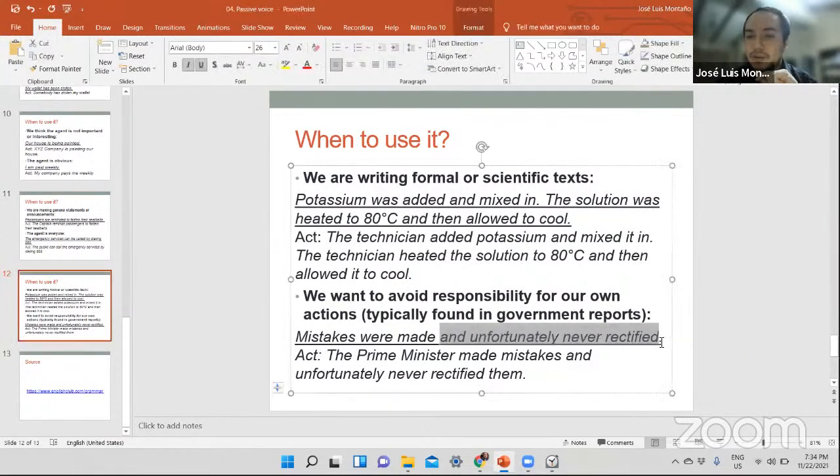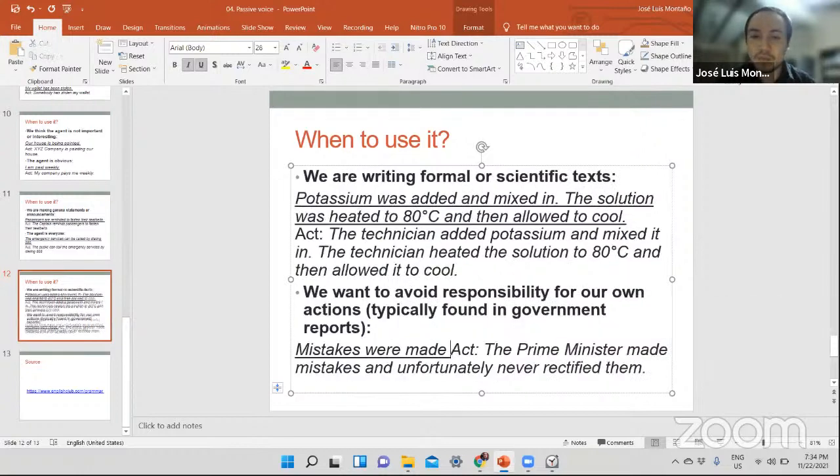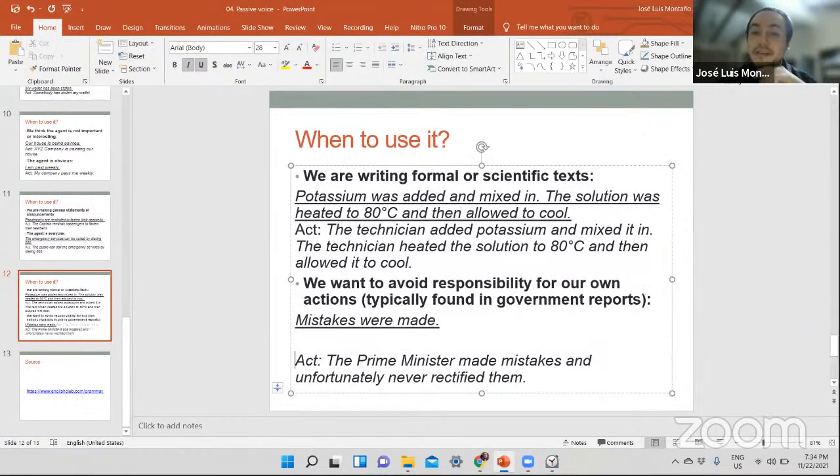Only until this part, mistakes were made. You are not mentioning the agent, right? You are not saying who made those mistakes. So that's why, and that's when you use the passive voice. When you don't want to say who made those mistakes.